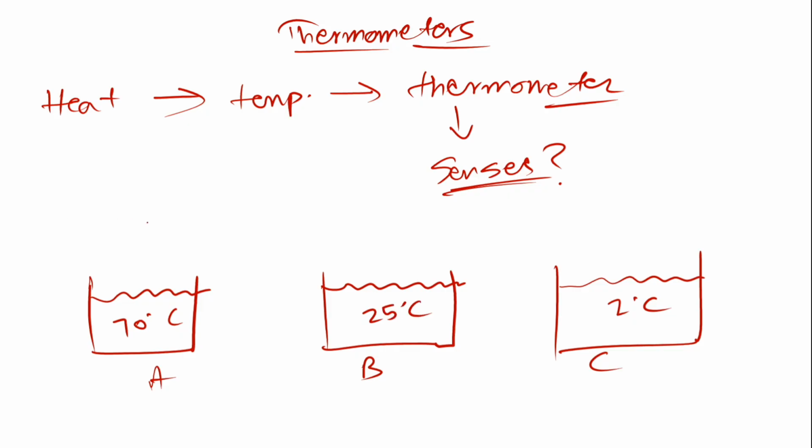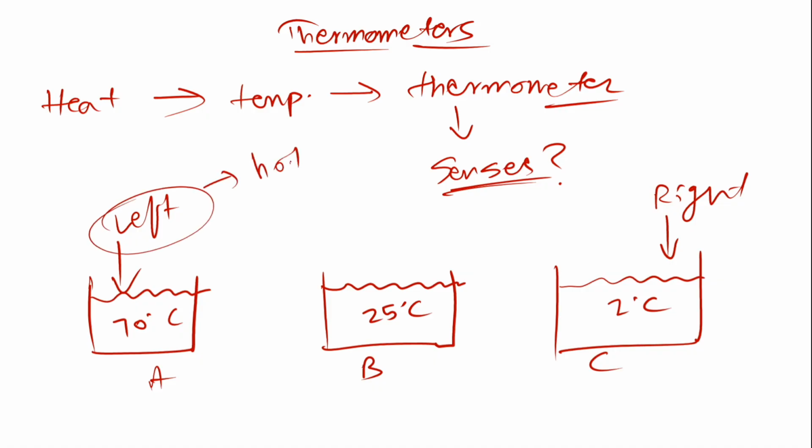Now let's say this is your left hand and this is your right hand. I'm not so good at drawing, so don't expect me to draw the hand for you. At once you put your left hand in beaker A, and your right hand in beaker C. On the left hand, you will feel that the water is hot.